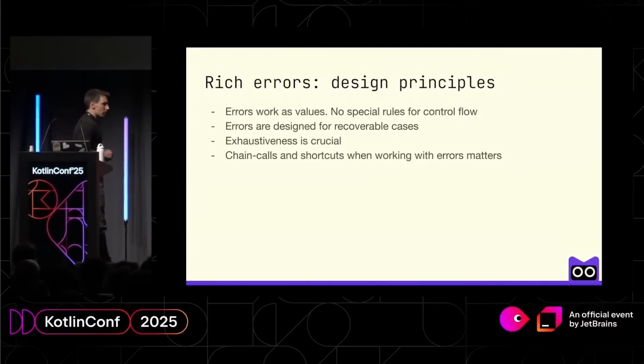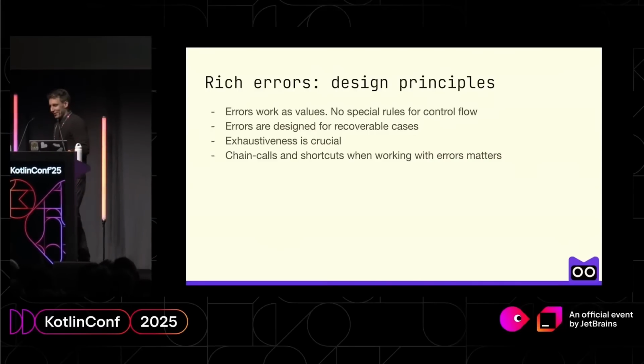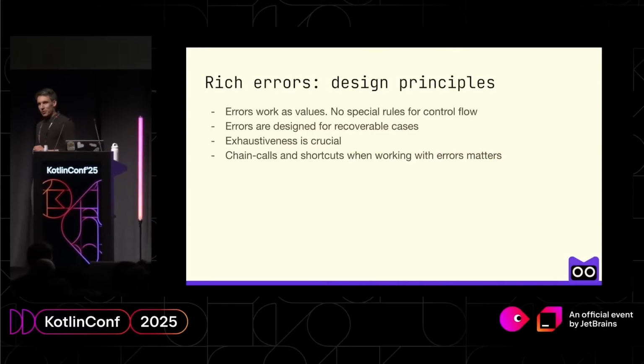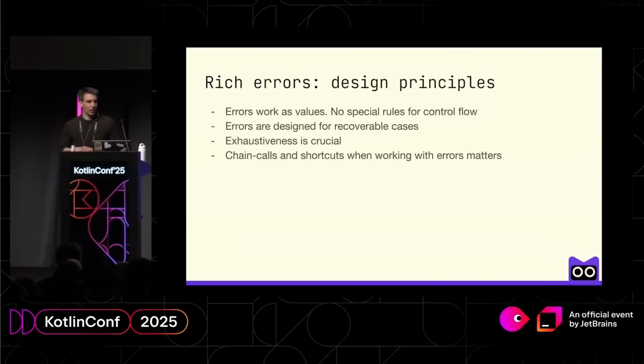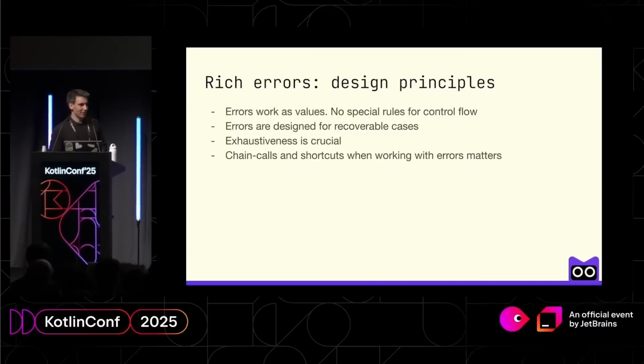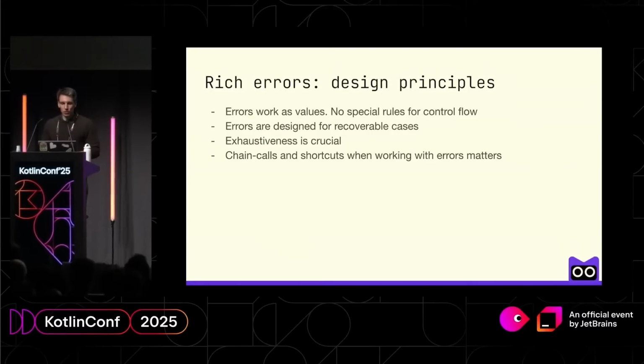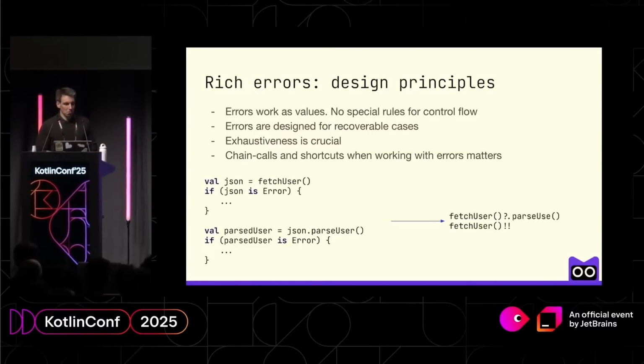And last, but not, it's not last. One of the things that we learned from the other ecosystems, and again, checked exceptions, is that people sometimes want to write code as short as possible. They want to invoke a bunch of methods separately, they want to do chain calls, and it's important to introduce shortcuts when you work with the feature as well.